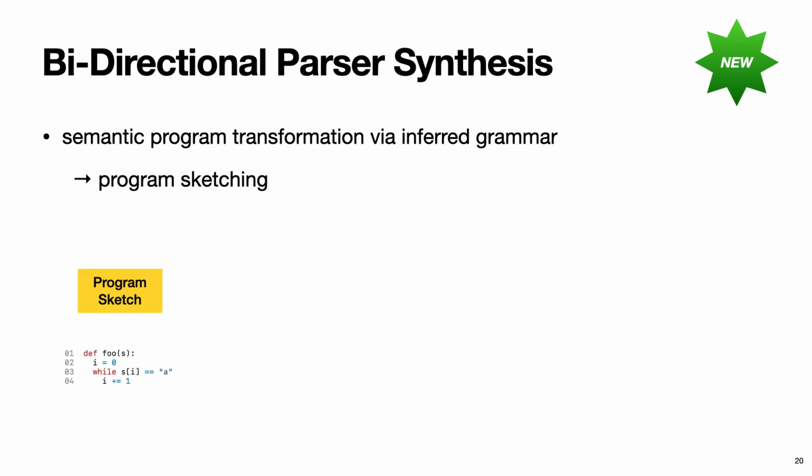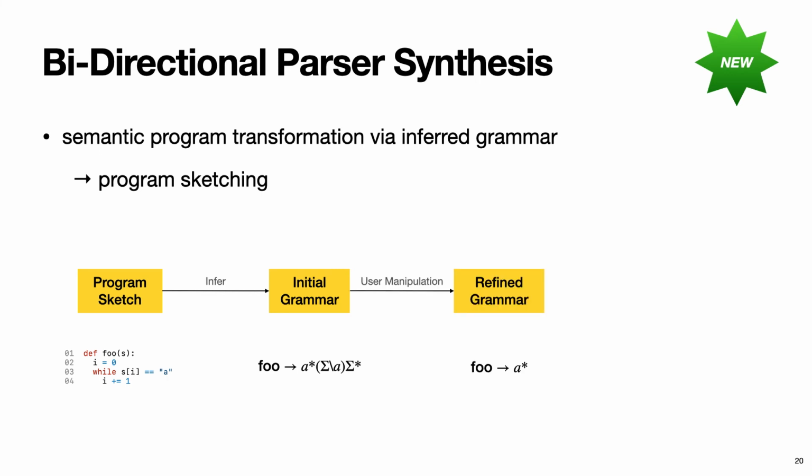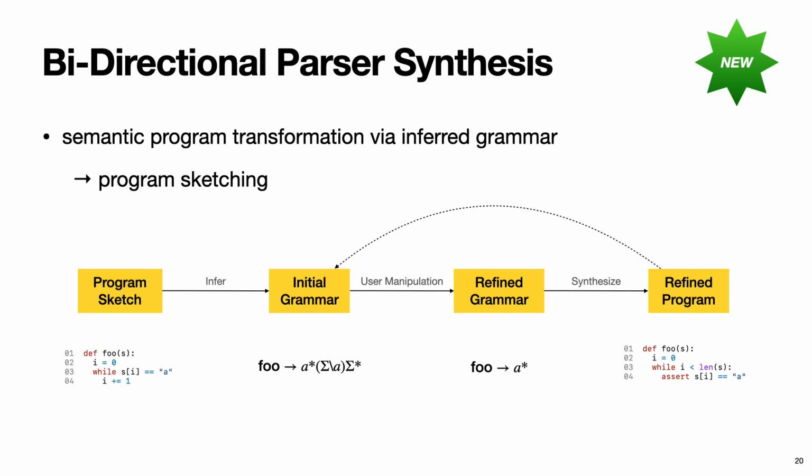Here, we start out with an incomplete program, a sketch. We use grammar inference to get an initial grammar from the sketch. The user can then manipulate this grammar into a more refined grammar that more closely matches what they have in mind. And from this refined grammar, a refined program that fills out the sketch is then synthesized. Of course, we can loop this back to let the user again manipulate the grammar of this refined sketch and then synthesize another even more refined program and so on. If this sketch synth loop can be sufficiently shortened, it is effectively a direct manipulation bi-directional programming system for parsers.